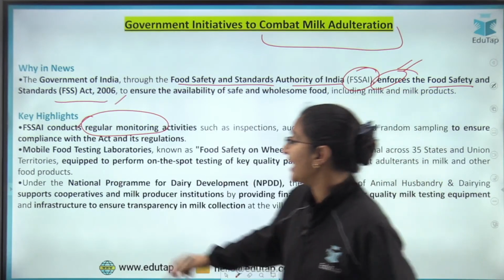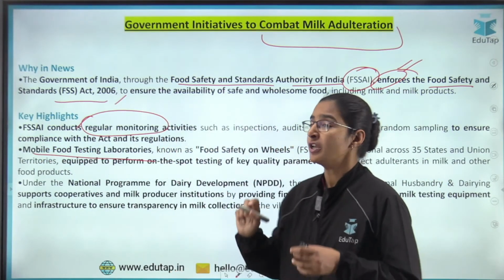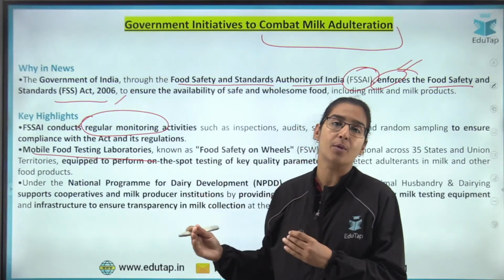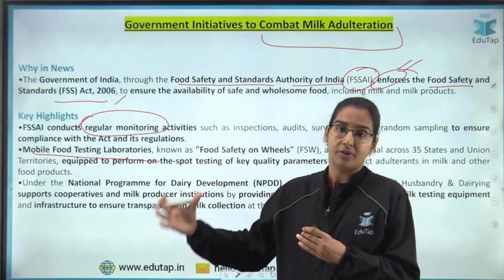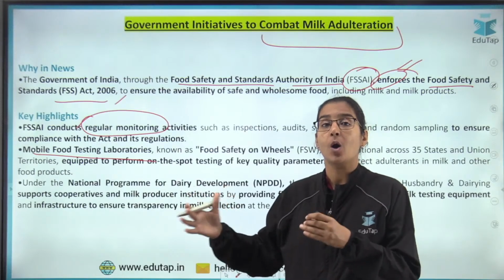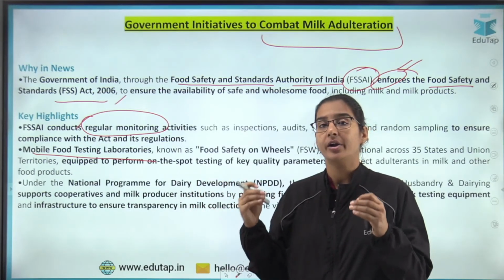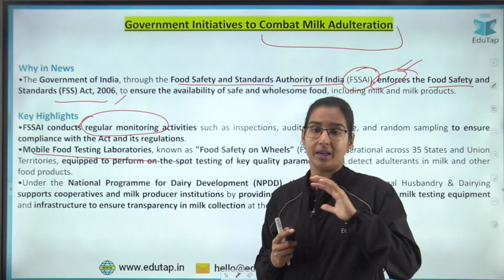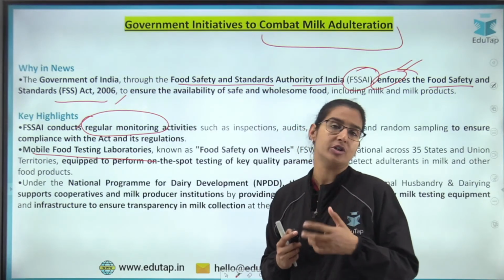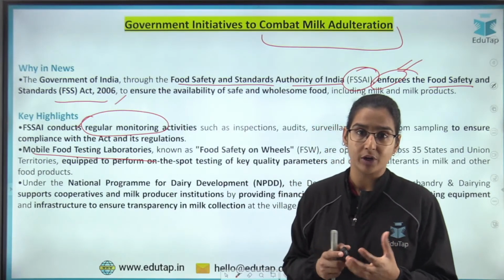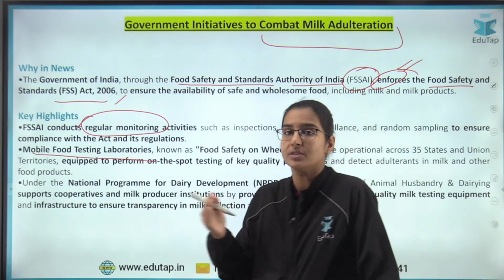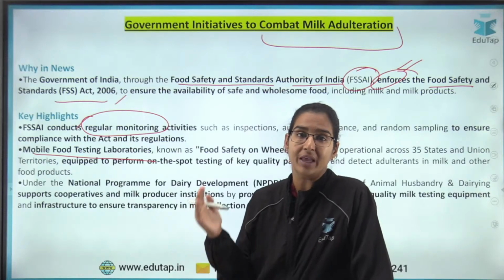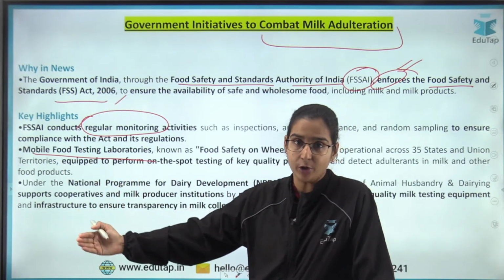The second is the mobile food testing laboratories. Instead of having just static food testing laboratories, we now have vehicles having the entire infrastructure required to test a particular commodity, and we use this mobile lab to test at different locations.